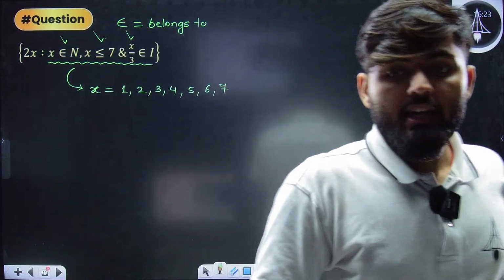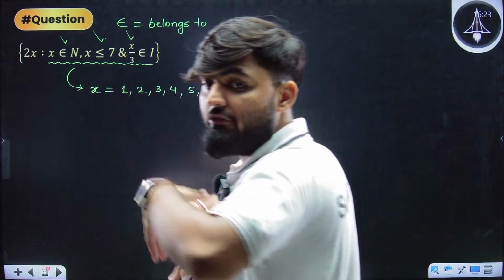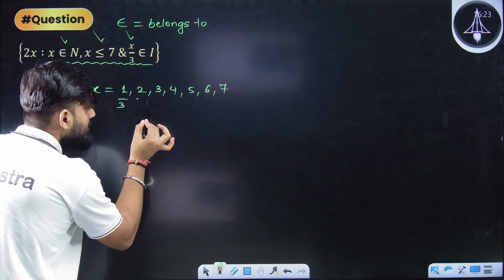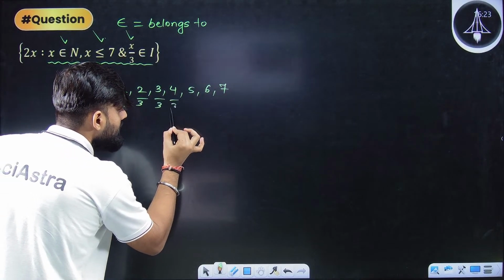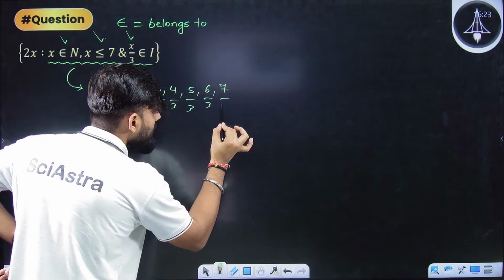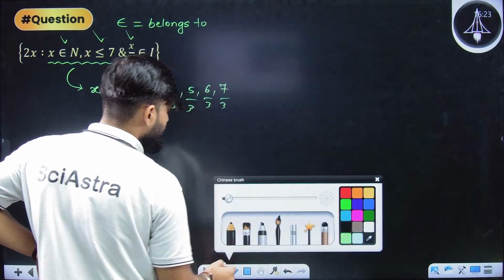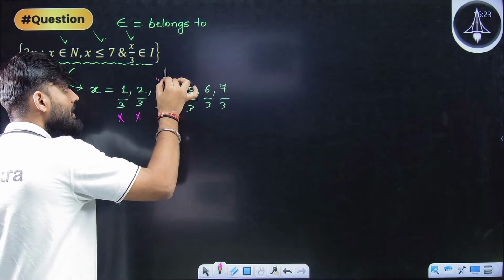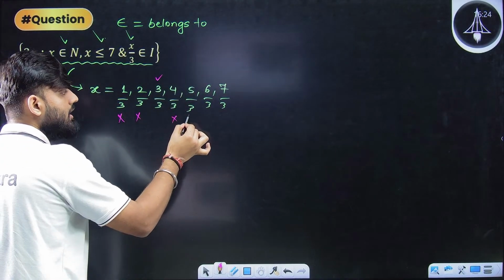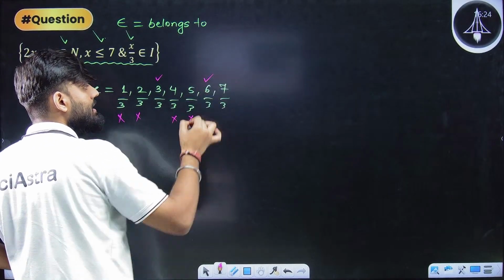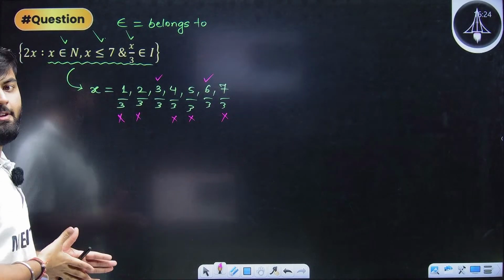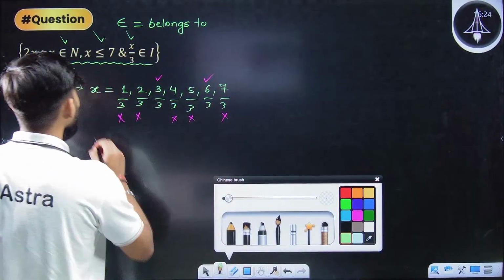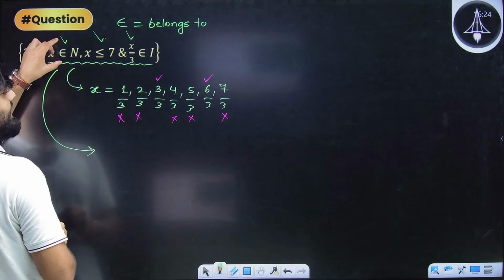Now, let's see what are all the x which when divided by 3 will give me an integer. If I divide each of these by 3, how many of them are integers? 1 by 3 is not an integer, 2 by 3 is not an integer, but 3 by 3 is an integer, 4 by 3 not an integer, 5 by 3 not an integer, 6 by 3 is an integer, 7 by 3 is again not an integer. So, what are the x that are satisfying all of them?